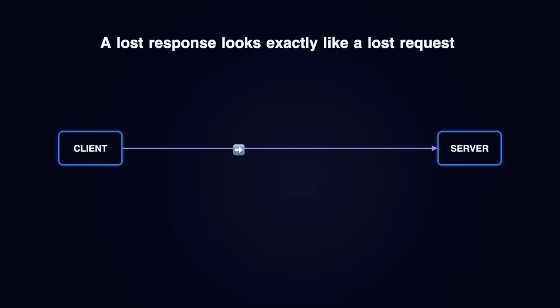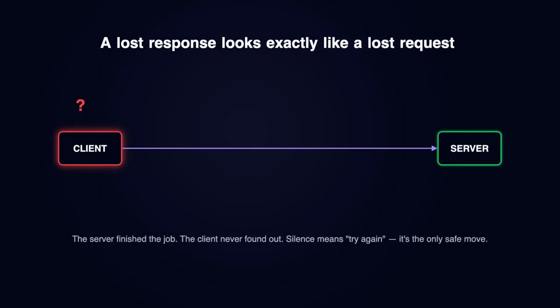Networks don't just lose requests, they lose responses too. A server can finish the job perfectly and never get to say so. From the client side, a slow success and a total failure look identical. Silence. So retrying isn't reckless, it's the only safe move. The real question is, what happens when that retry lands twice?